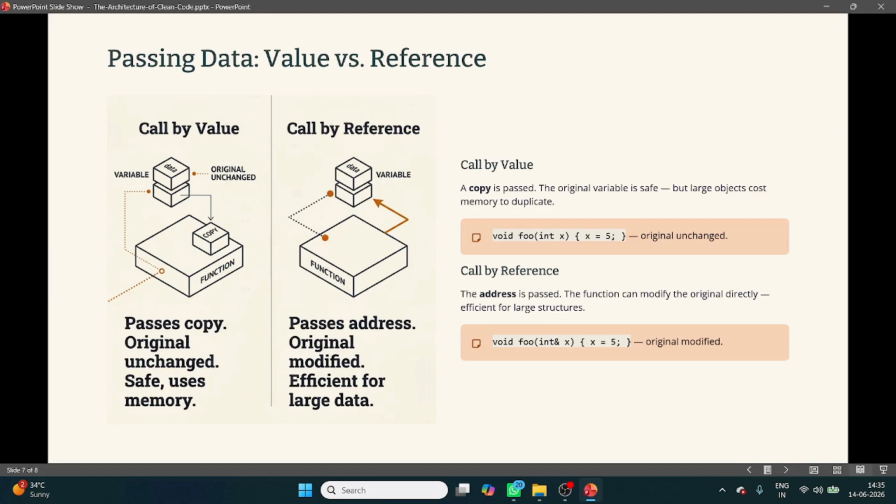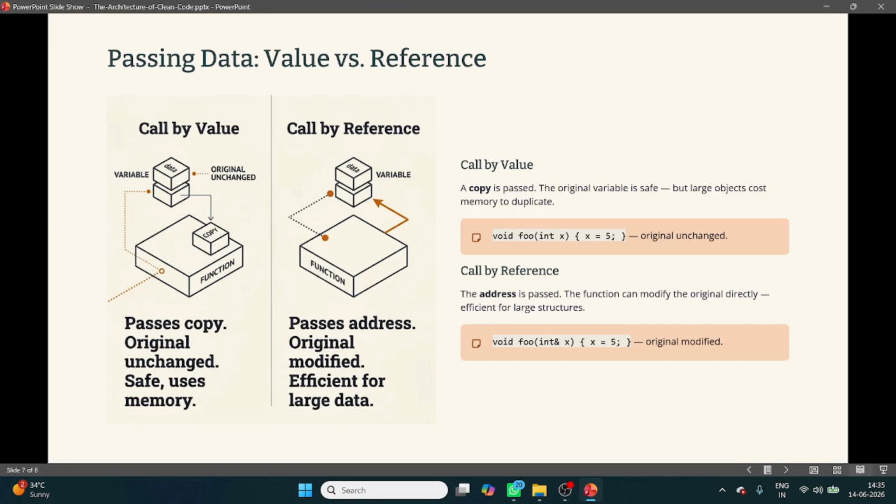But if you give the key of your home, and the friend comes and makes changes, those changes will reflect in the original. So when the changes reflect in the original, it means you called by reference.